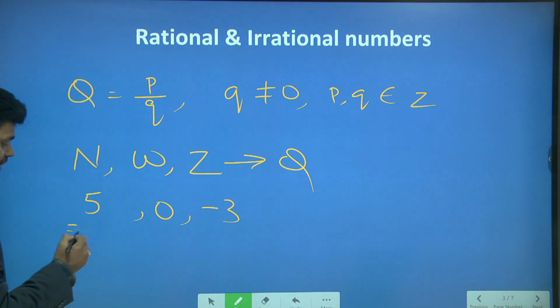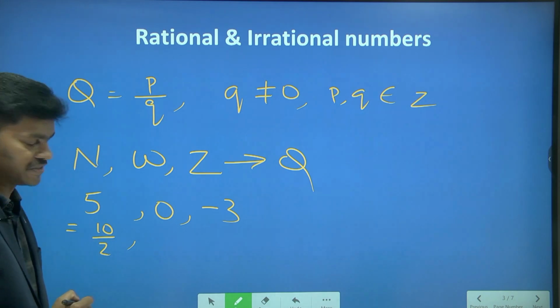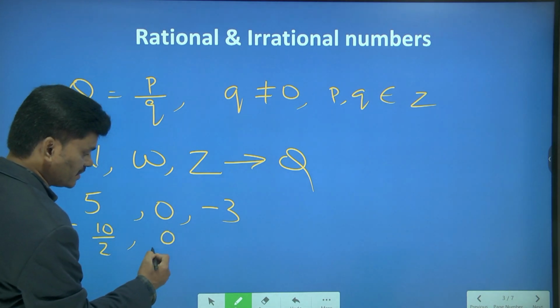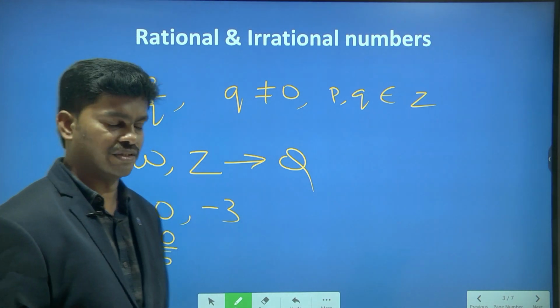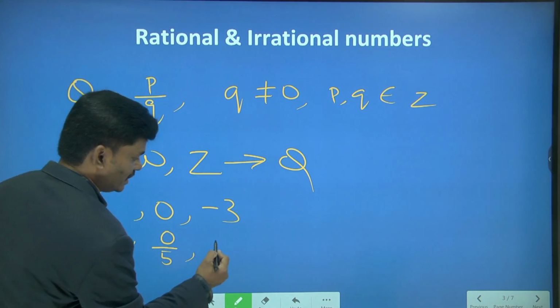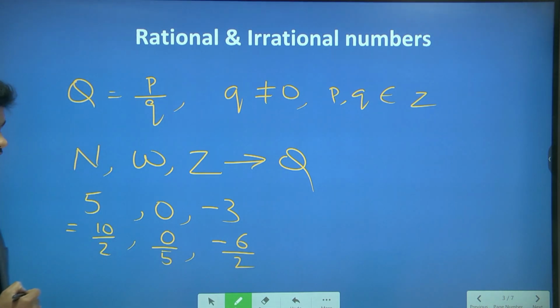How can we? So 5 I will write as 10 by 2. Do you agree? Yes, you are right. And 0 I will write as 0 by 5, since 0 by any number is 0. And minus 3 I will write as minus 6 by 2. Observe here.